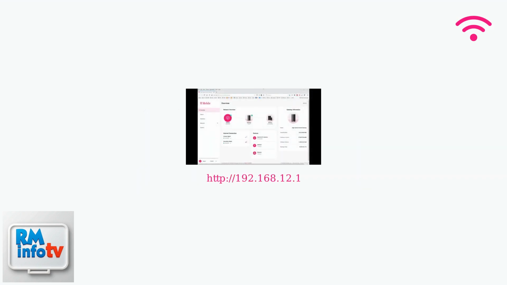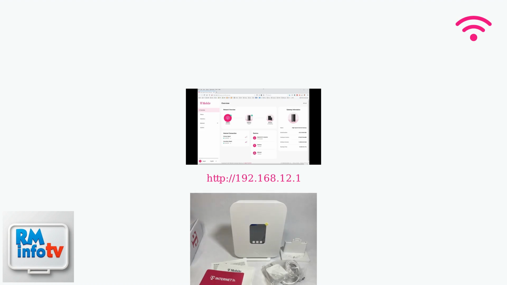Alternatively, go to the web portal at 192.168.12.1. Connect to the gateway and log in using the password found on the gateway label. Navigate to Wi-Fi settings and change the Wi-Fi name. This method allows you to modify both the 2.4 GHz and 5 GHz bands, which can be set to the same name for simplicity and better device compatibility. The app method is generally easier.